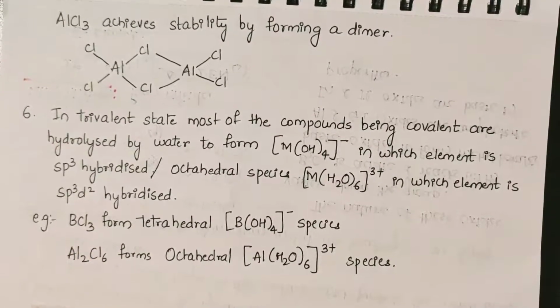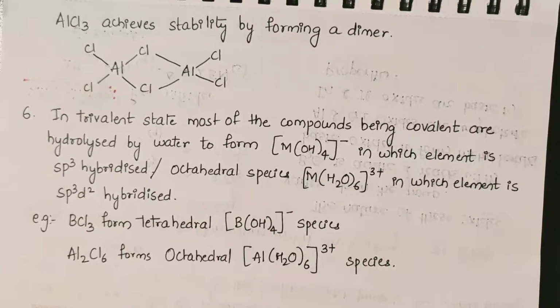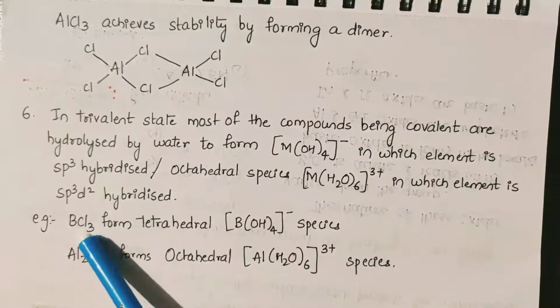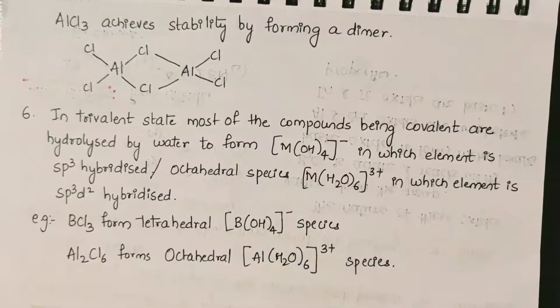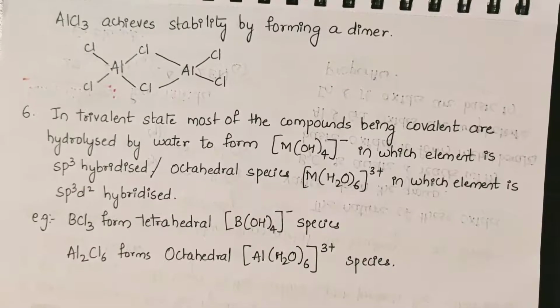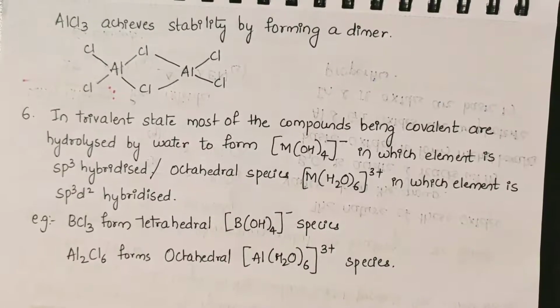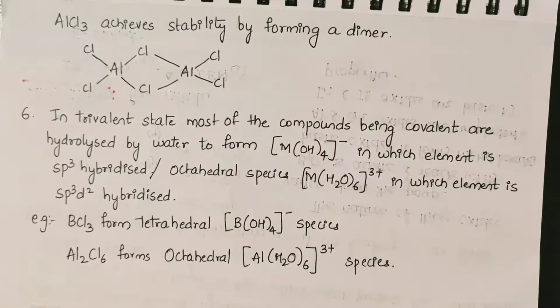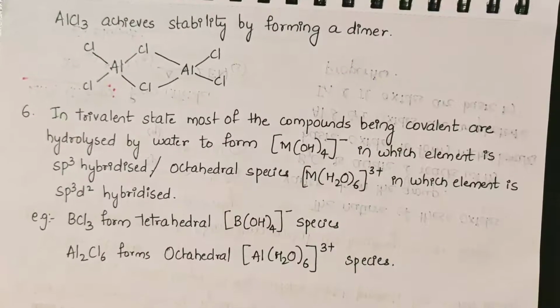For example, BCl3 on hydrolysis will form a tetrahedral species because boron, due to absence of d orbitals, cannot expand its covalency beyond 4.